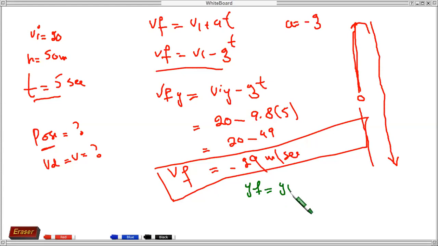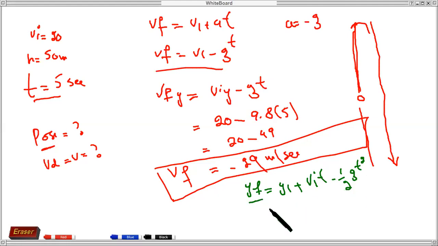Initial, it means xi plus Vit, second equation, and minus half gt square. This minus is due to the g value, because acceleration is minus g, so we will take minus.